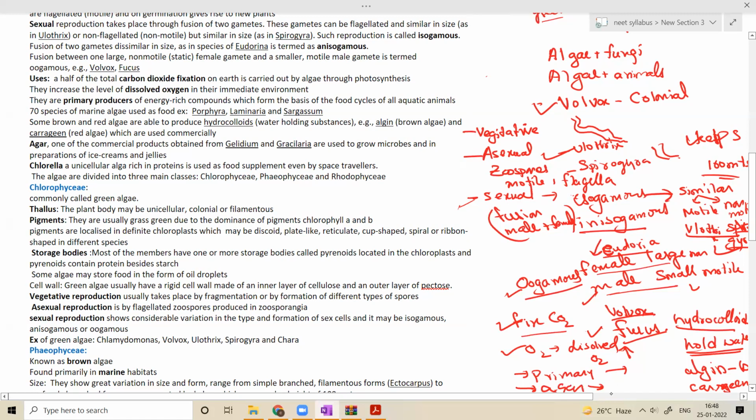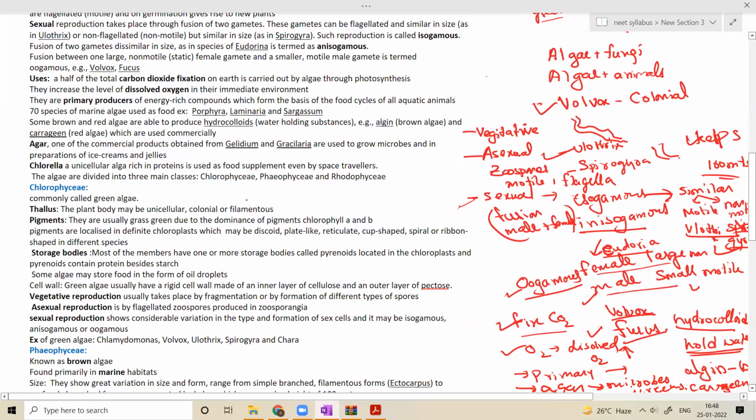So this agar is used to grow the microbes as well as in ice creams and jellies. That is the economic importance of the algae. So what are the species that produce agar? That is Gracilaria and Gelidium.